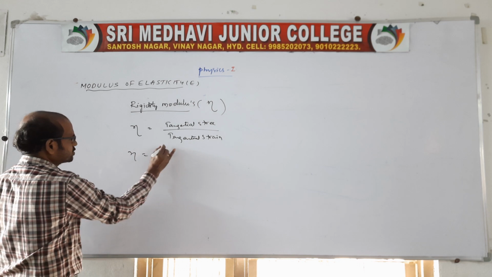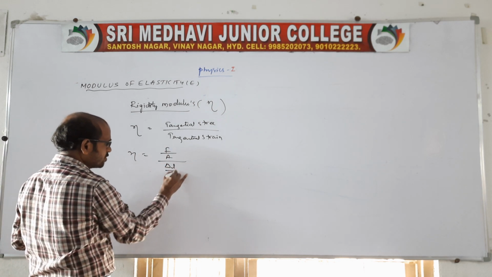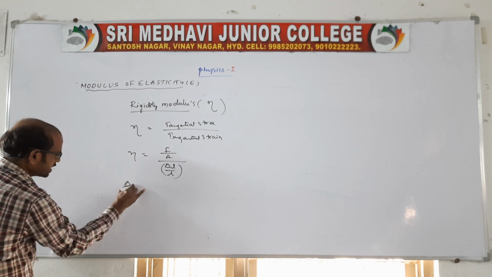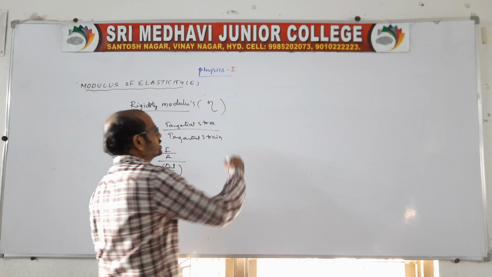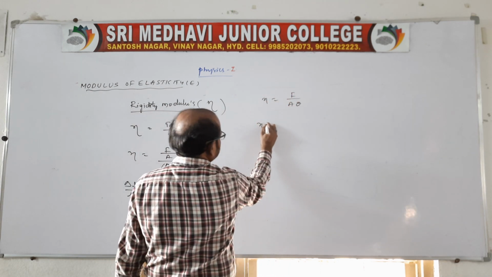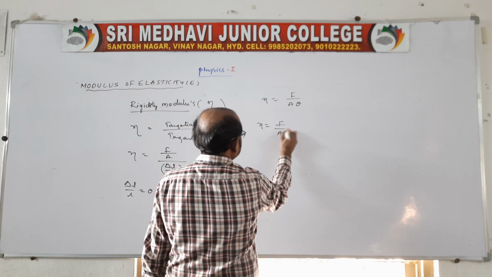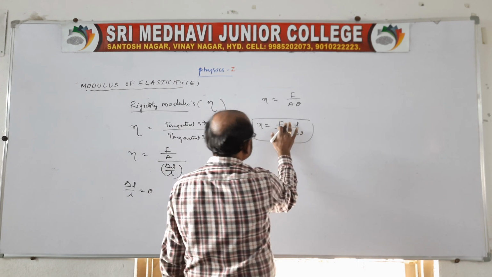Tangential stress is F by A, and tangential strain is delta L by L. Of course we can also take delta L by L as theta. So that eta is equal to F by A into theta, or we can write F by A into L by delta L.